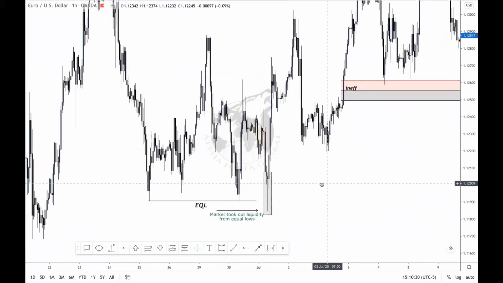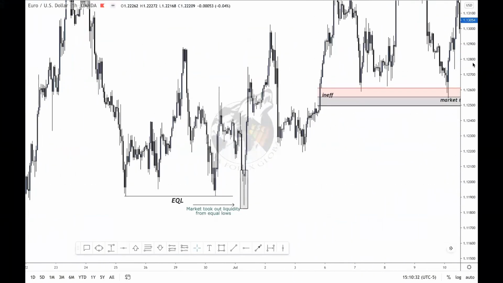Alright guys, so in this video we will talk about liquidity. What is liquidity? Where is liquidity found? Before you know anything else about the smart money concept, you need to know what liquidity is and where it is found, because liquidity is basically money in the market, in the form of stop losses from retail traders and pending orders. Not just orders from retail traders, but orders from other bigger institutions and stuff like that.